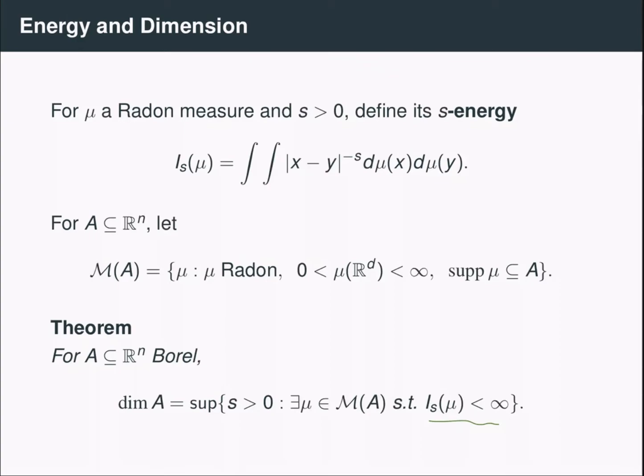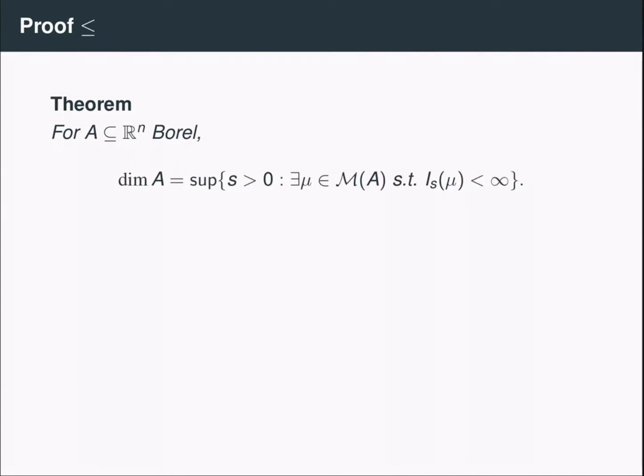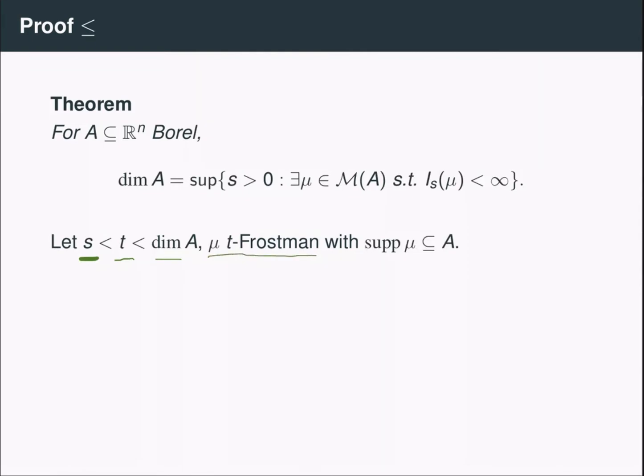The proof is not too bad, so we'll go through it rather quickly. We first prove the forward inequality, that the dimension of A is at most this supremum. It suffices to show that for any s strictly less than the dimension of A, I can find a measure mu of finite s-dimensional energy. To do this, I pick a value t strictly between s and the dimension of A. Since the dimension of A is strictly bigger than t, that implies that A has positive t-dimensional Hausdorff measure. And so Frostman's lemma tells me that there is a t-Frostman measure mu supported in the set A.